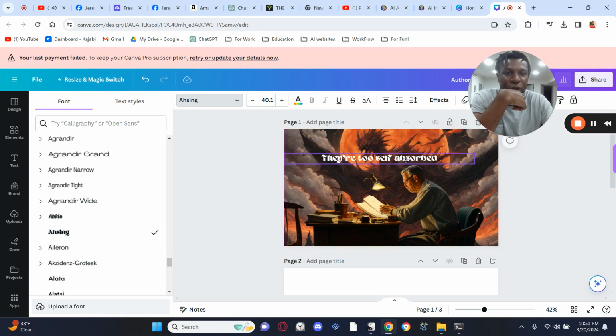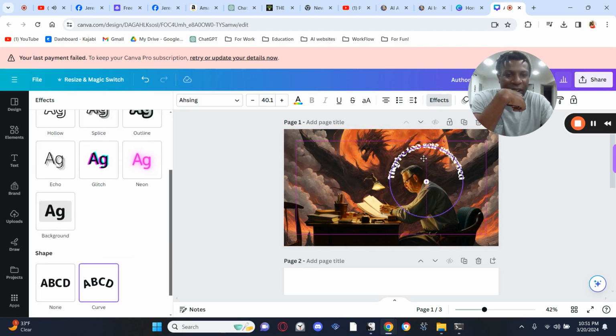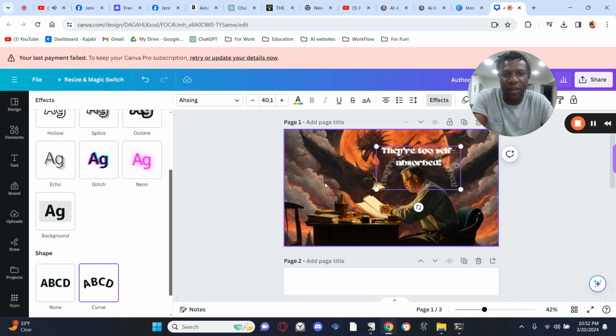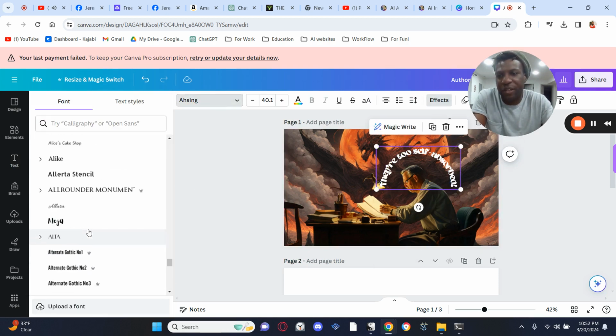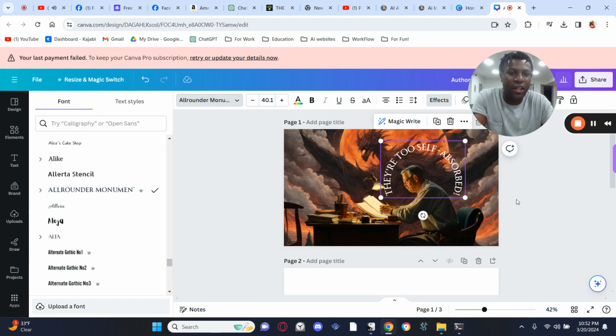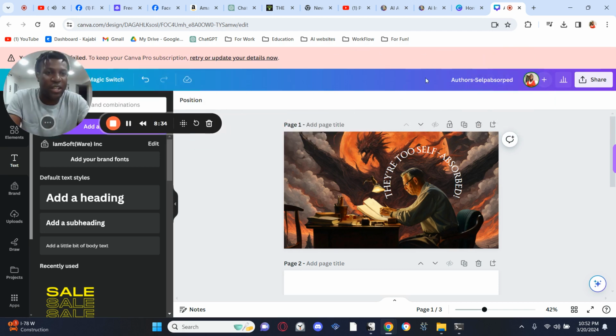We'll say they're too self-absorbed right here, and then we're going to do effects, and a curve effect around him. But I don't know if that's very clear, right? Because we want people to look at that and just be like, too self-absorbed. What is he talking about, right? So we need something just a tad clearer, because it's really important that as nice as it is, we have clarity. So it's like, what do you mean? They're too self-absorbed, right? And that's the title. So that's our thumbnail. Sweet. That took us like 10 minutes, right?